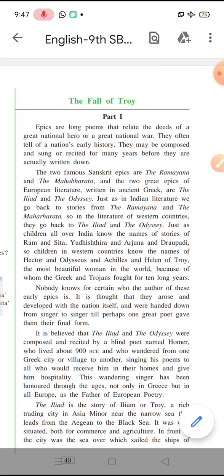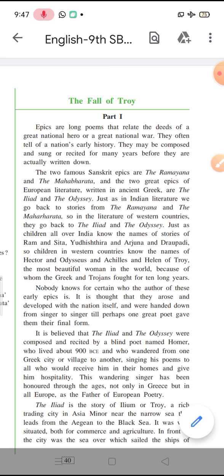So these are the most famous epics of our country. Similarly, in the European nations, in the Greek mythology, there are two famous epics as well, the Iliad and the Odyssey. What these are about, we are also going to see.